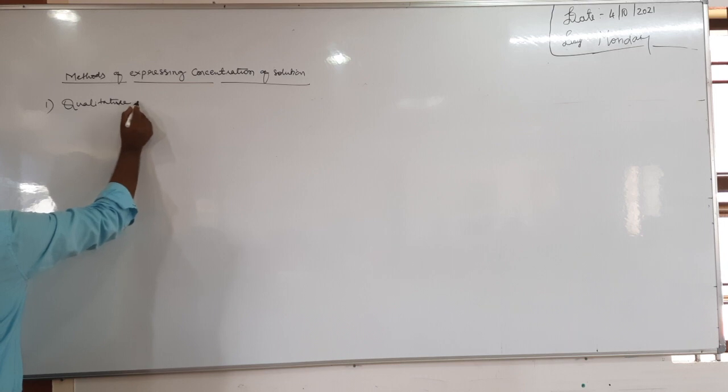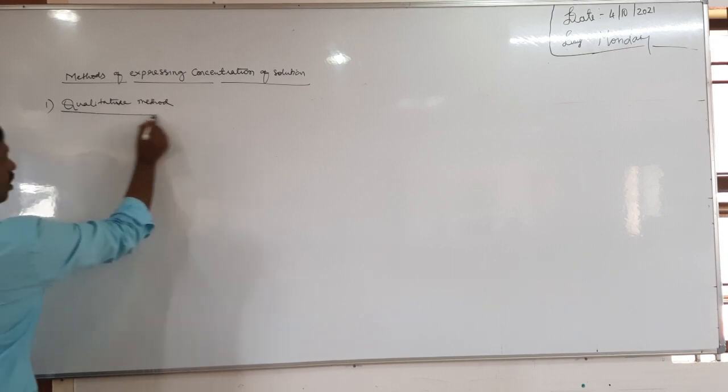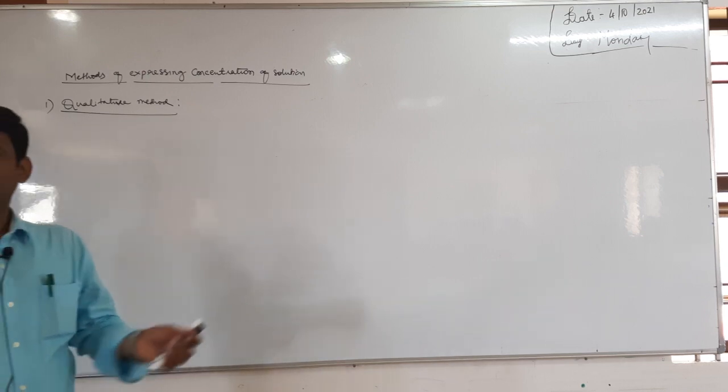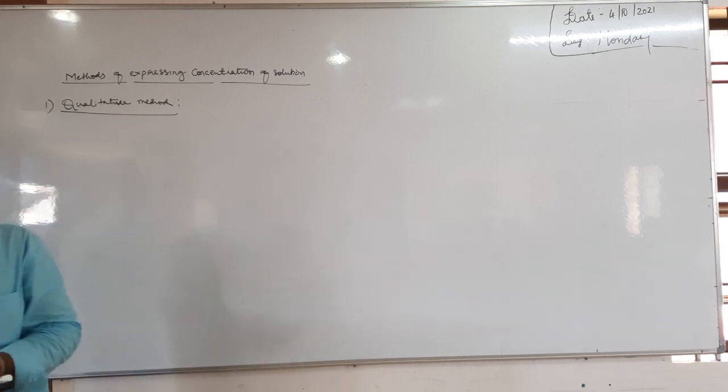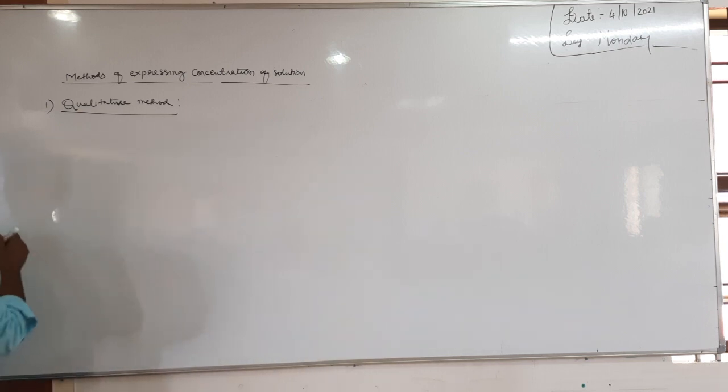Qualitative method. In the qualitative method, we express the strength of a solution qualitatively.